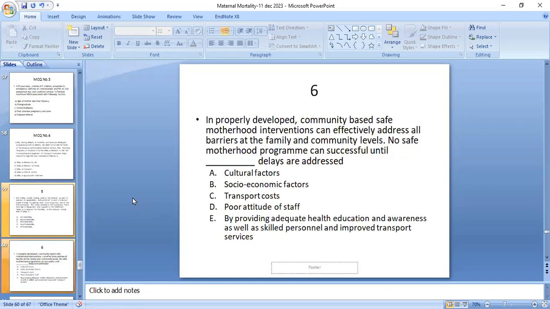Sixth MCQ: a properly developed community-based safe motherhood initiative can effectively address all barriers at the family and the community level. No safe motherhood program can be successful until which delays are addressed, whether culture, socioeconomic, transport costs, poor attitude of staff, by providing adequate health education and awareness as well as skilled personnel and improved transport services? What is the correct option? It's E.